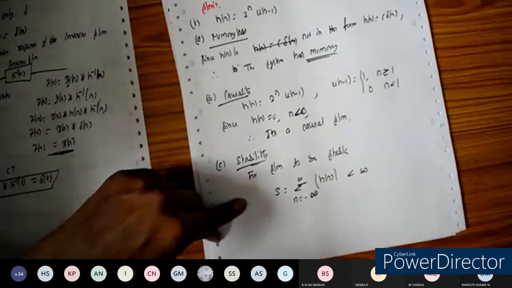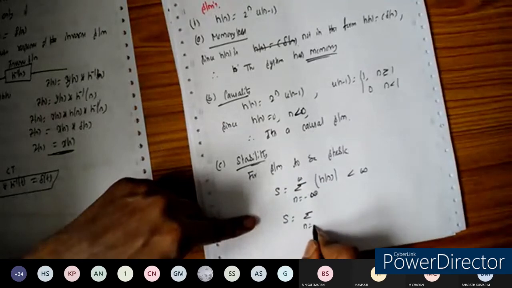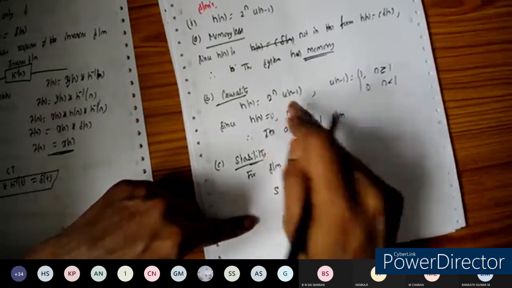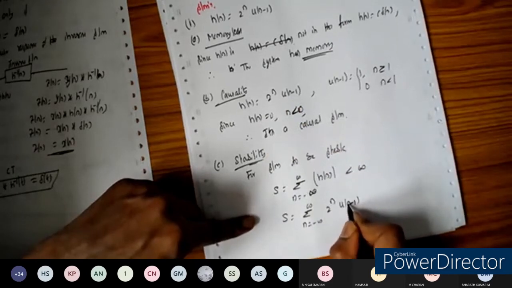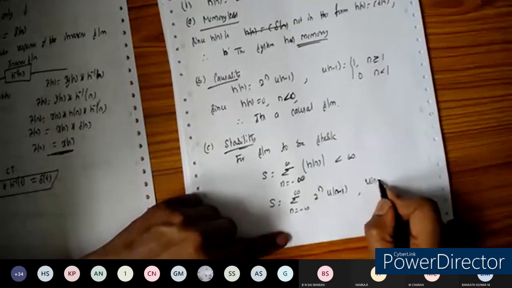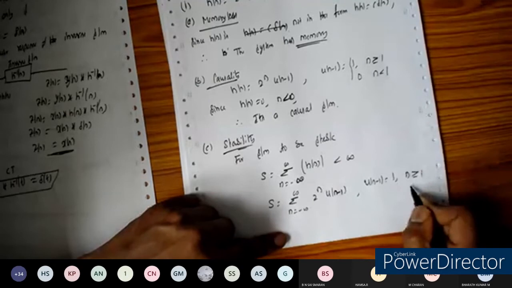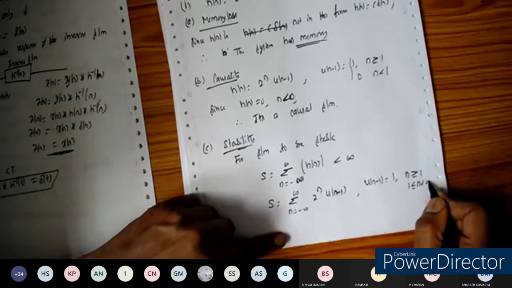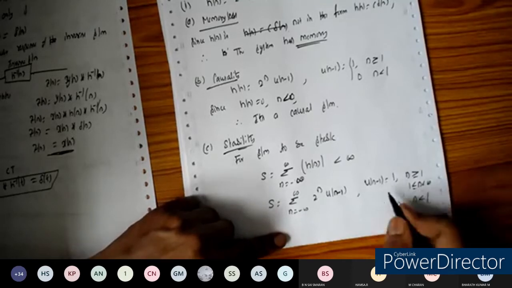Now let us substitute in the summation. S is equal to the summation from n equals minus infinity to plus infinity of 2 to the power of n into u of n minus 1. We know that u of n minus 1 is equal to 1 for n greater than or equal to 1, that is 1 less than or equal to n less than infinity, and 0 for n less than 1.